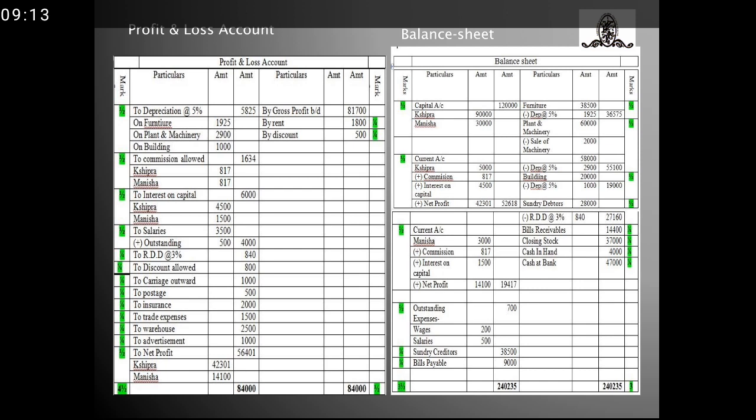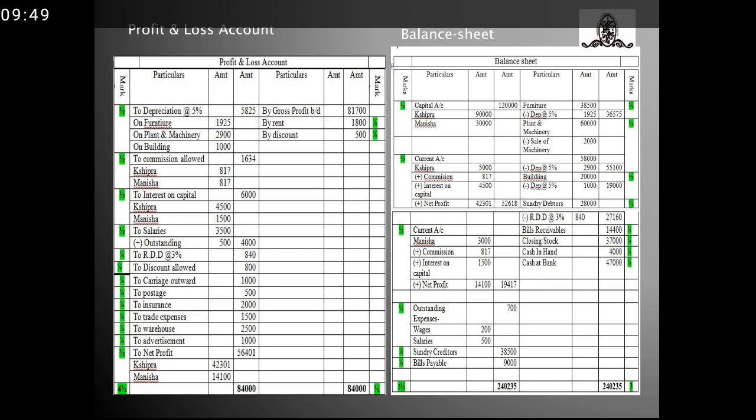Building costing to 20,000. I depreciated it at 5%, that is 1,000. So outer column comes with 19,000. Sundry debtors, as I said it amounted to 28,000. I provided a RDD on it at 3%, so I deducted the same and provided 840 RDD. So outer column comes with 27,160. Bills receivable, closing stock, cash in hand and cash at bank, as it is entries I have taken and mentioned in the asset side.